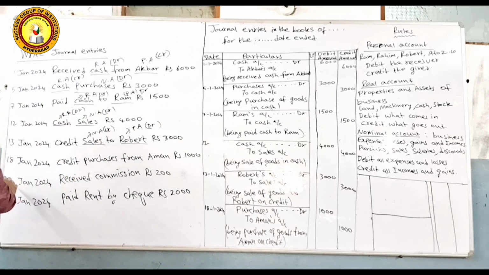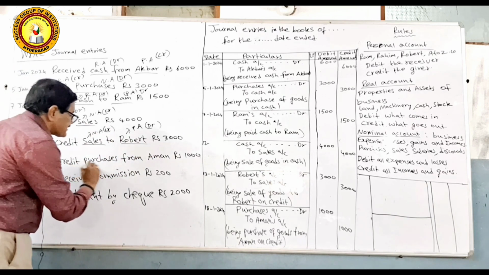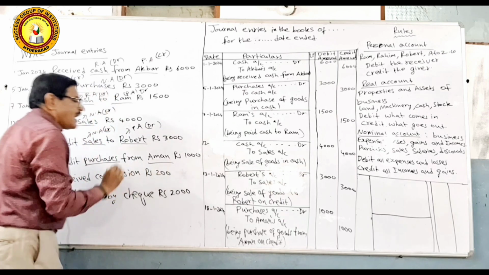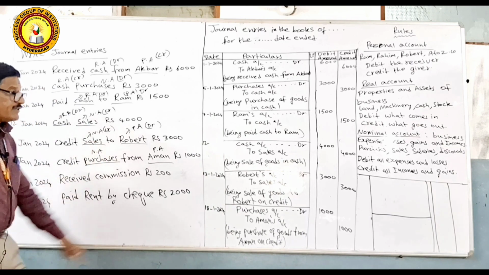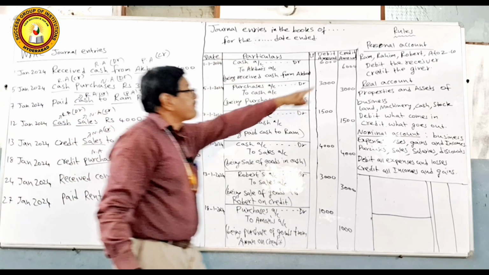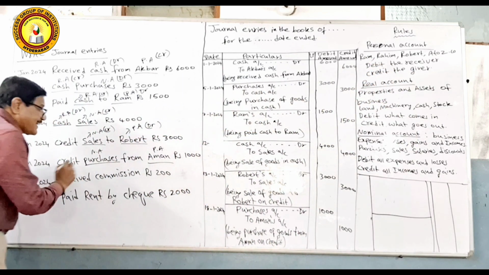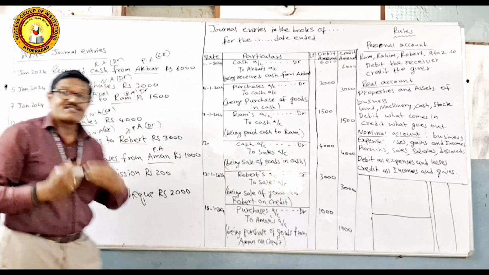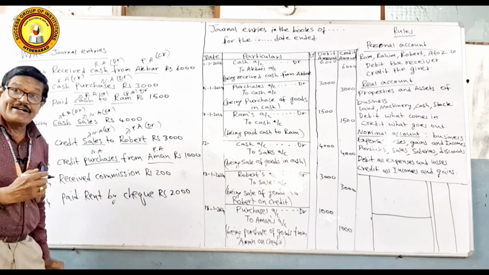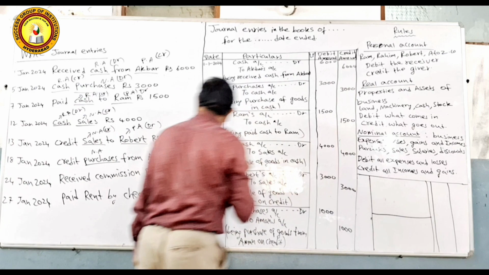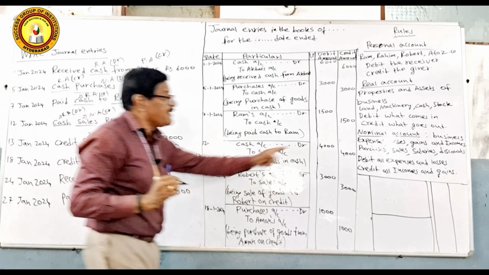Then, Jan 18th, credit purchases from Aman. Here purchases, then Aman. Aman comes under personal account, purchase comes under nominal account. The rule clearly states that when a name comes, personal account, debit the receiver, credit the giver. When we are buying goods on credit, Aman is giving us. We are receiving. So, credit the giver as per the personal account. This is credit. Then, purchase.